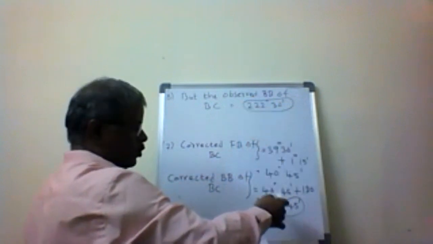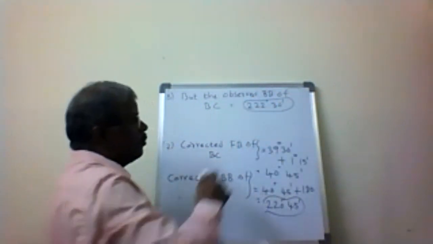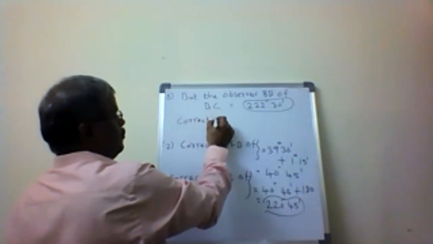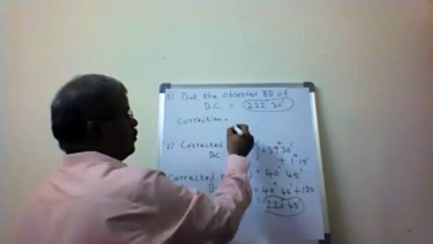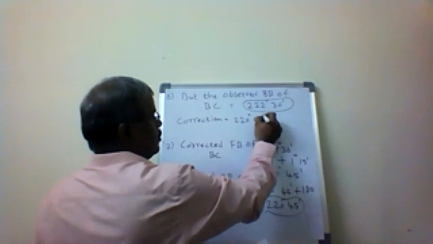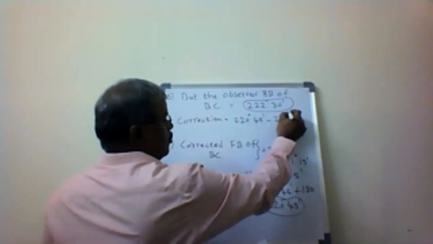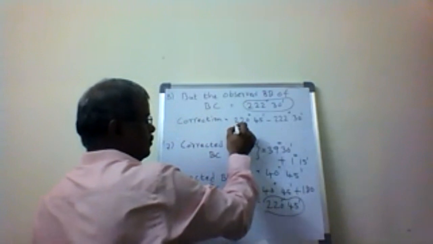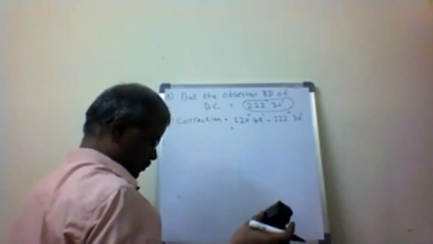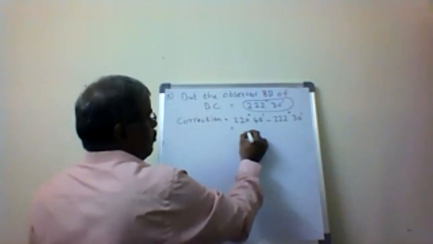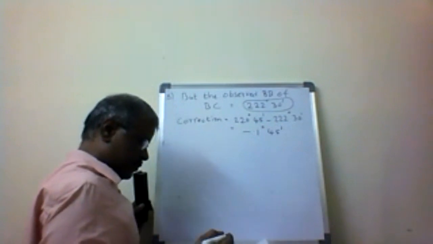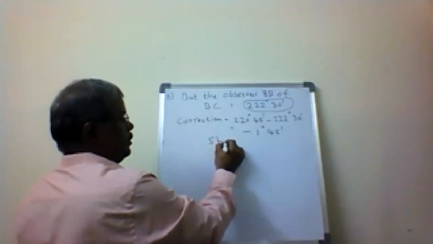So the corrected one is 220 degrees 45 minutes, but the correction is 220 degrees 45 minutes minus 222 degrees 30 minutes, which is minus 1 degree 45 minutes, and should be applied at C.